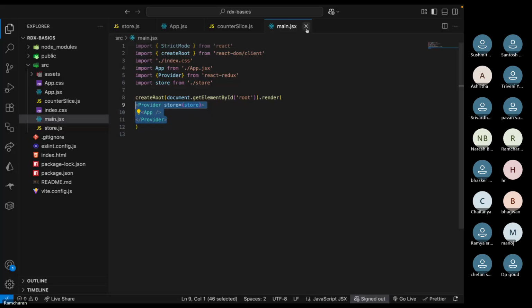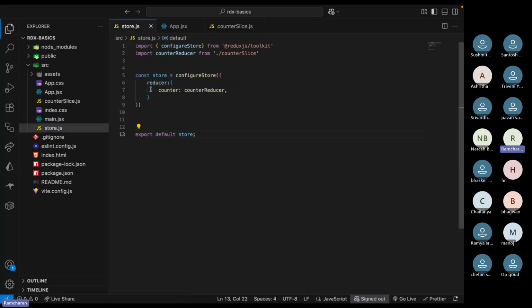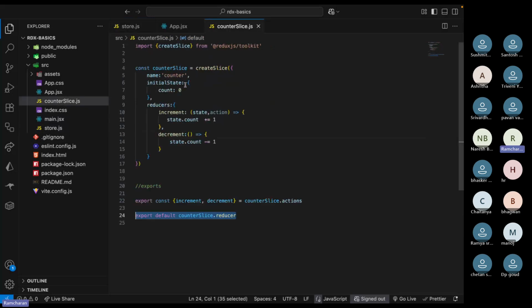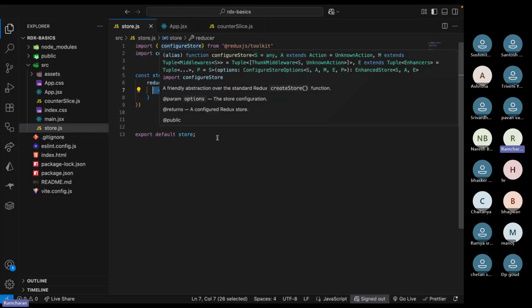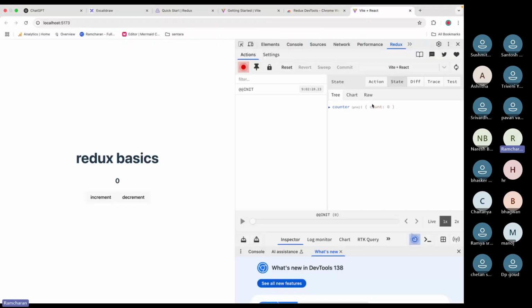We created the store in store.js. Next we created a slice. You have to give all this information: name, initial state, reducers, functions you have to write, and you export. Once you do all this, you declare that counterReducer here. Whatever reducer you export, you declare here. With this, you created a store and you also have an object inside the store.